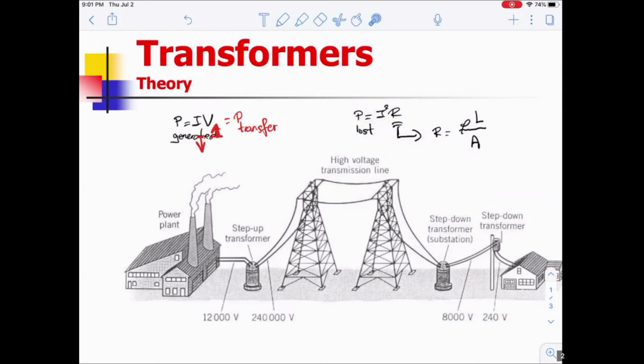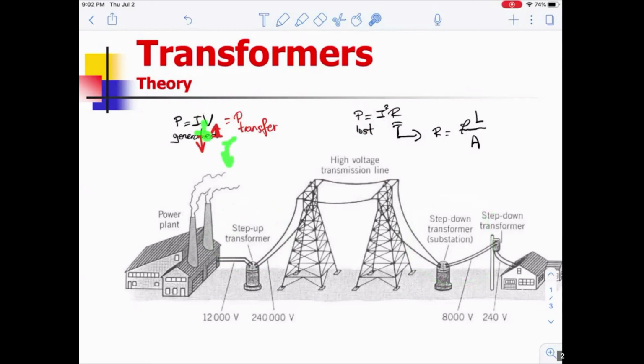The consumer does not want voltage, they want current. So now what do you have to do? Now you have to reverse the process. Now you have to reduce the voltage and increase the current, and for that purpose, you use a transformer. So you've got two types of transformers: the step-up transformer, which is going to up the voltage, and then you have a step-down transformer. What does the step-down transformer do? It's going to down the voltage.